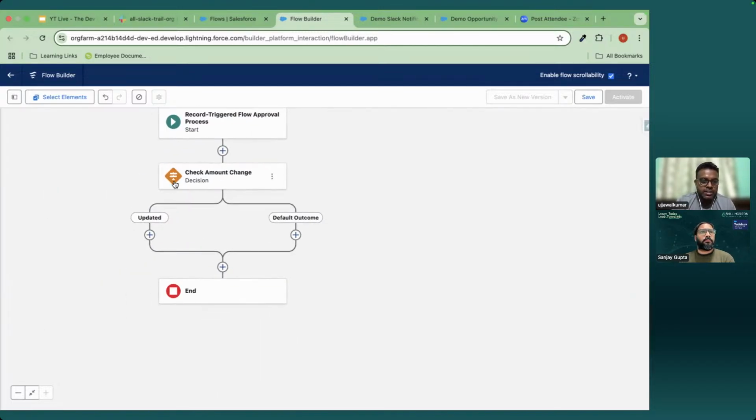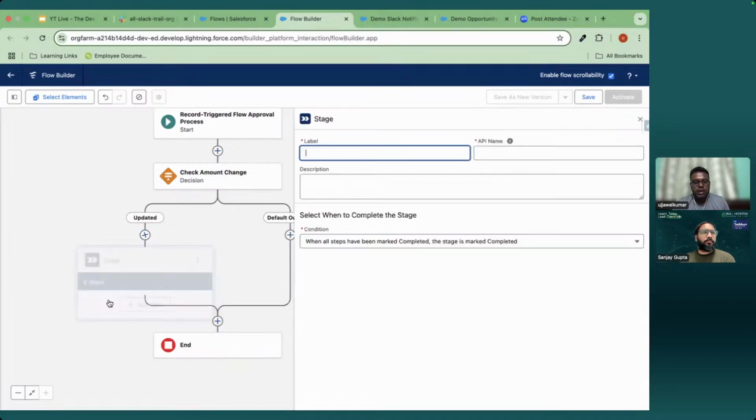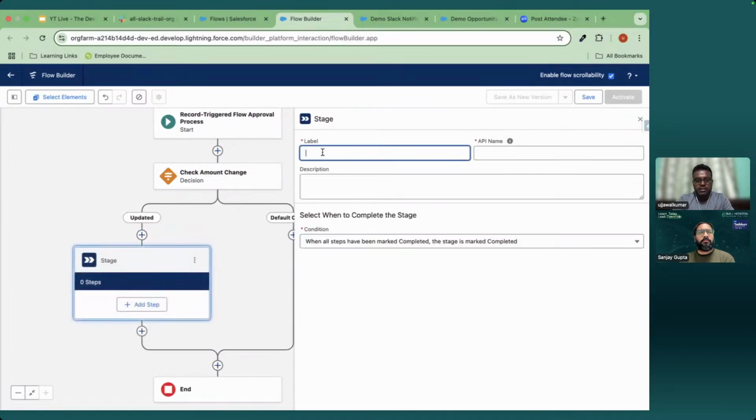Now, if the amount is getting changed, we will submit it for approval. For adding that, we will first have to add a stage. So I am adding a stage: submit for approval to finance.